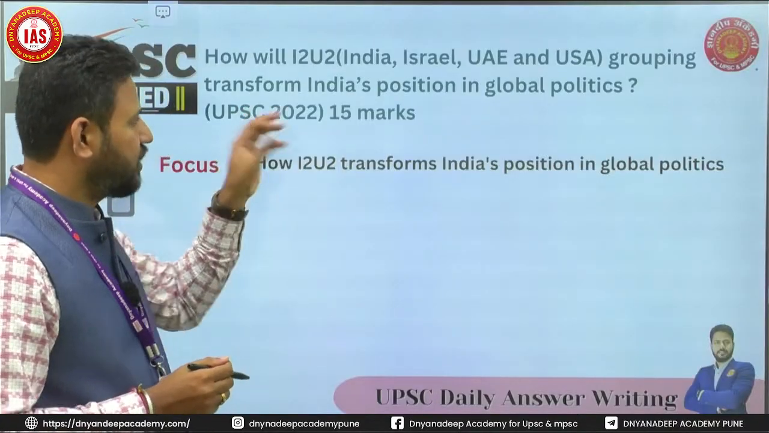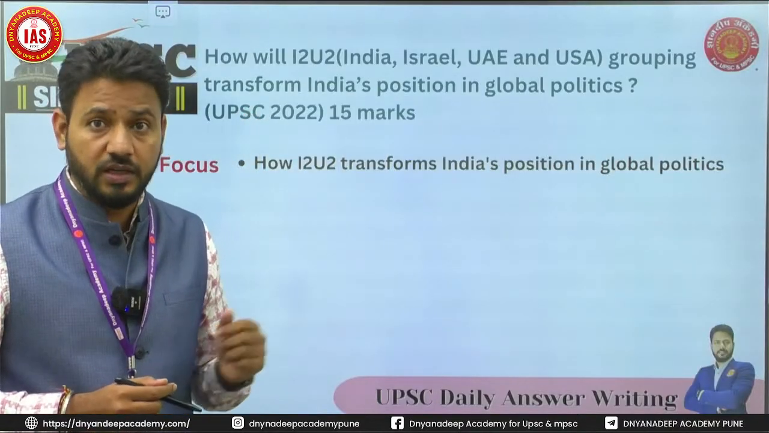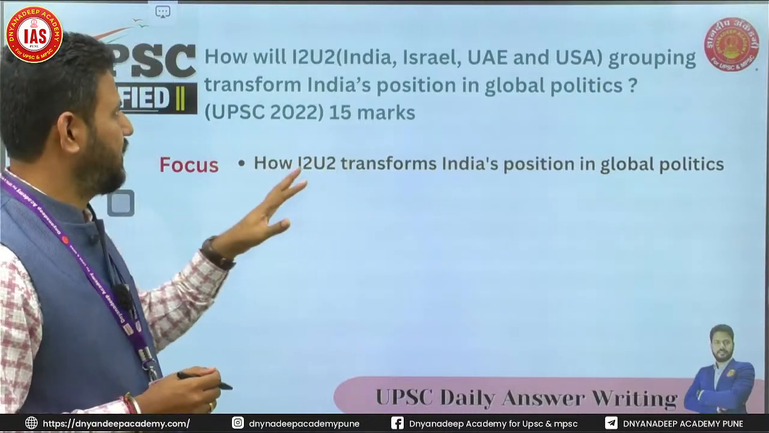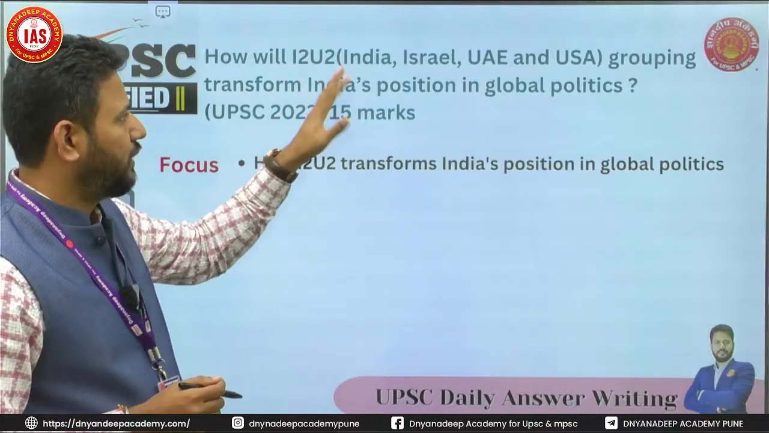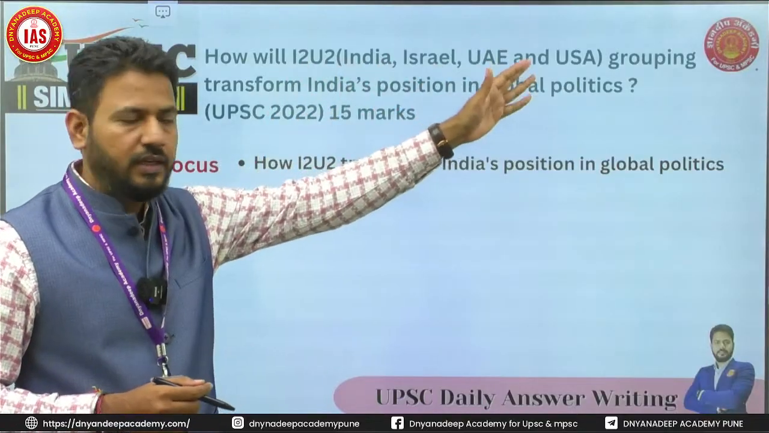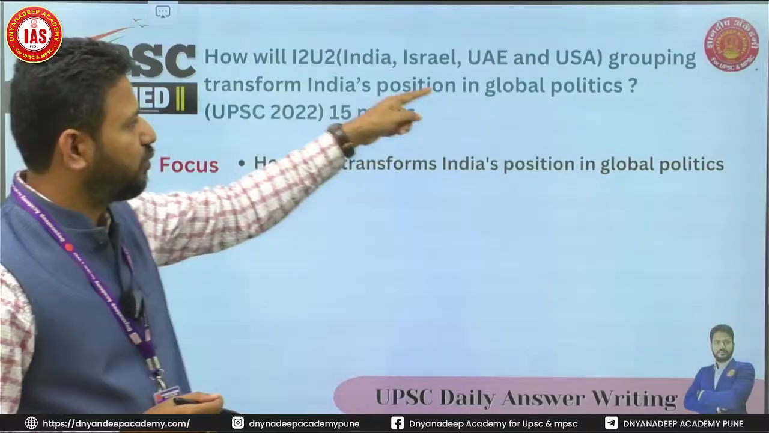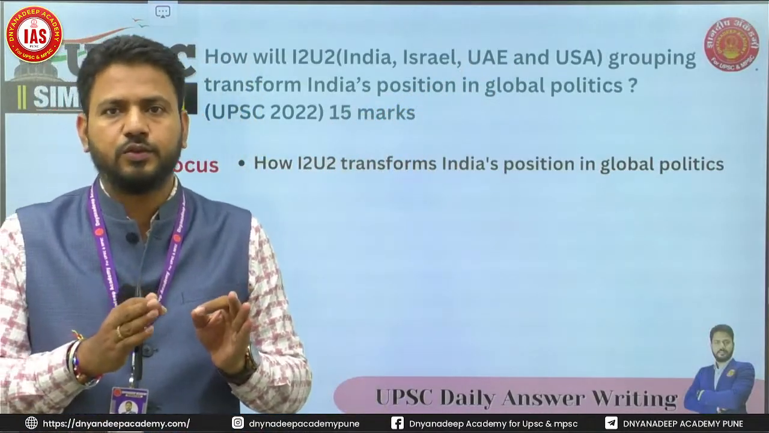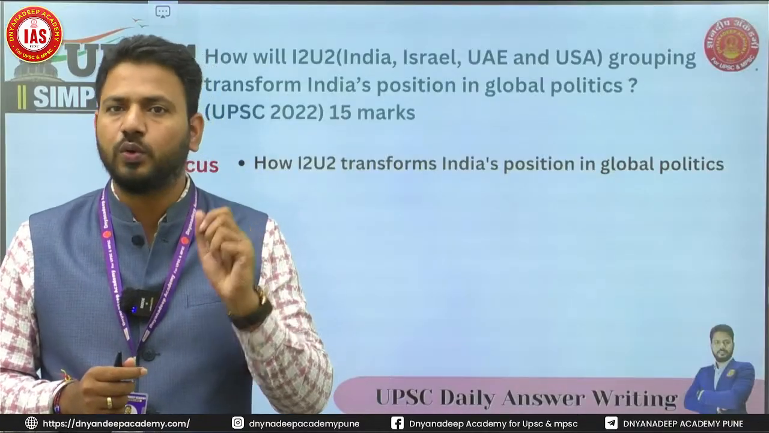So the question today that we're going to discuss is from international relations. The question was asked in UPSC Mains 2022. The question is, how will I2U2, that is India, Israel, UAE, USA grouping, transform India's position in global politics? Now remember, the first step to decode the question is to understand the focus and locus part of the question, right?